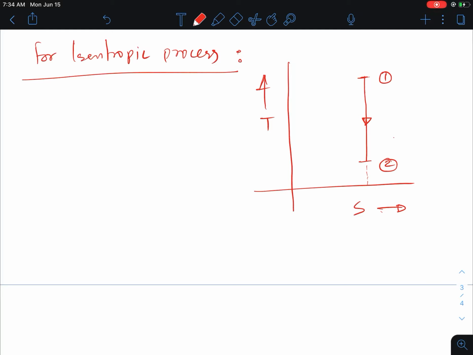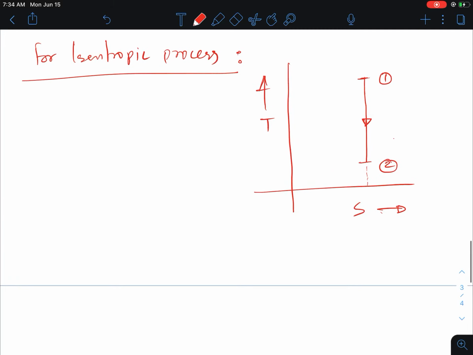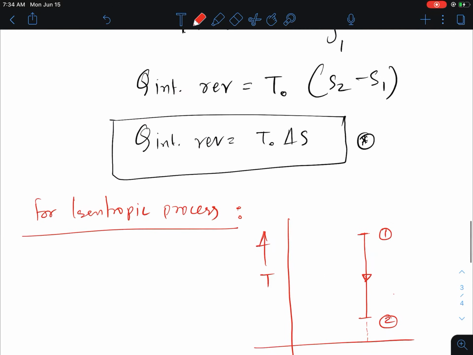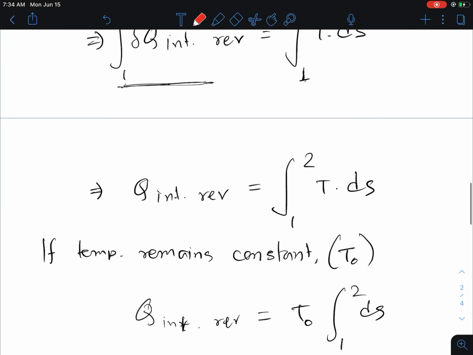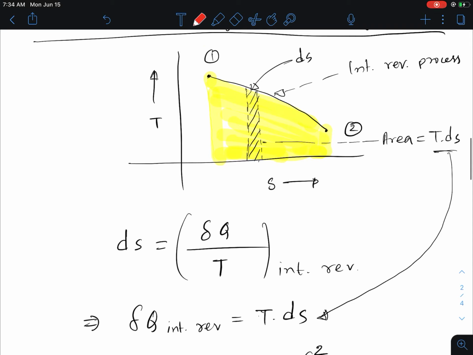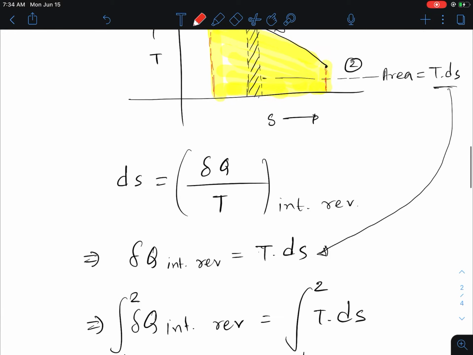So in an isentropic process, since there is no heat transfer, the area under this process must be 0. However, if the system is internally reversible and there is an entropy change, then the area under this process curve represents the total heat transfer. So it is important to know that for an internally reversible process, the area under this curve is nothing but the total heat transfer of that system.